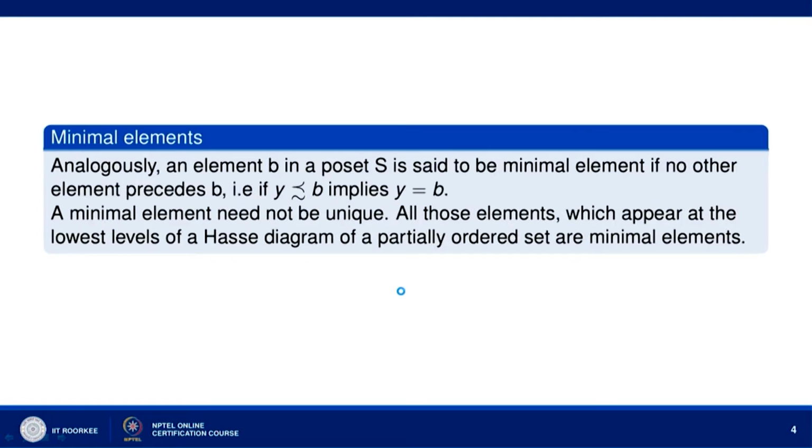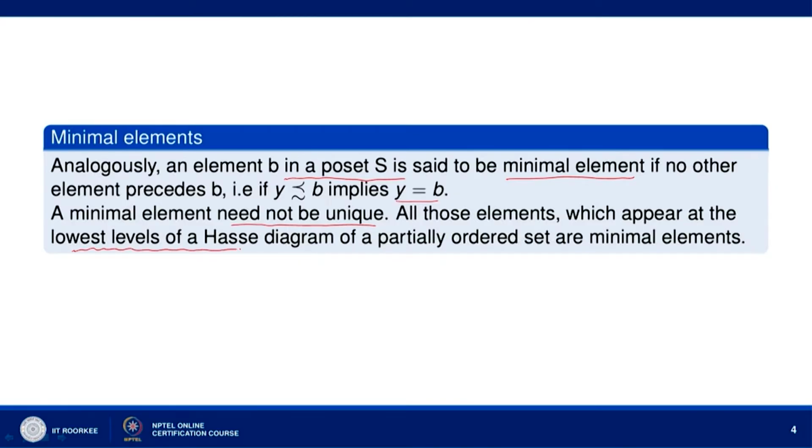Now, let us go to minimal elements. Analogously, an element B in a poset S is called a minimal element if no other element precedes B. That is, if b' precedes B, then b' must be equal to B. A minimal element again need not be unique. There could be more than one minimal element, and there may not be any minimal element.